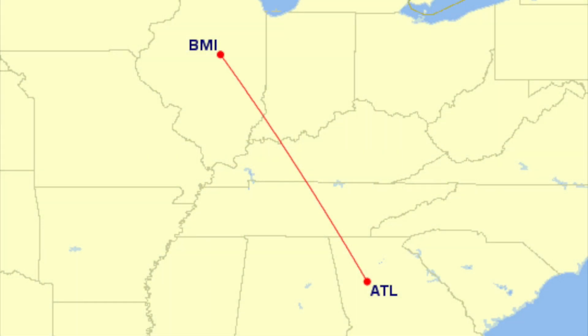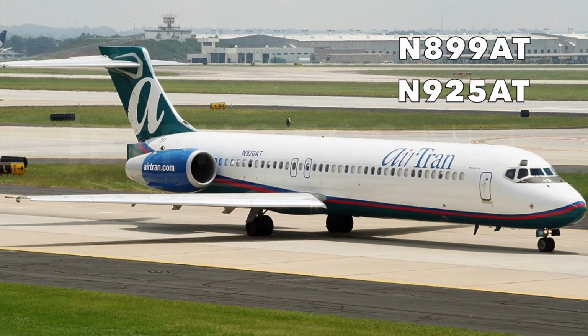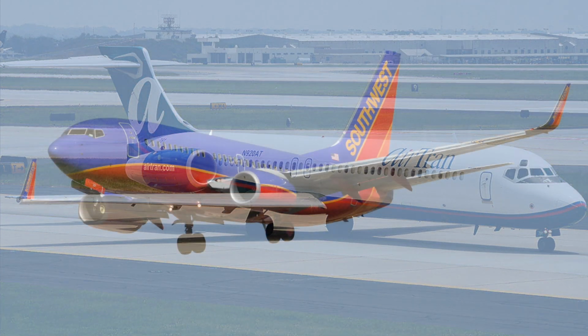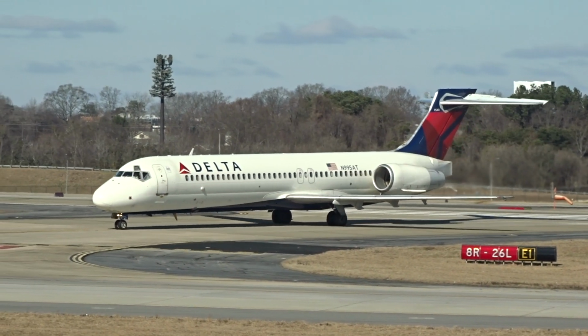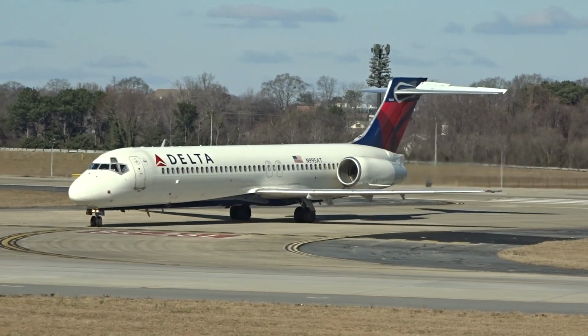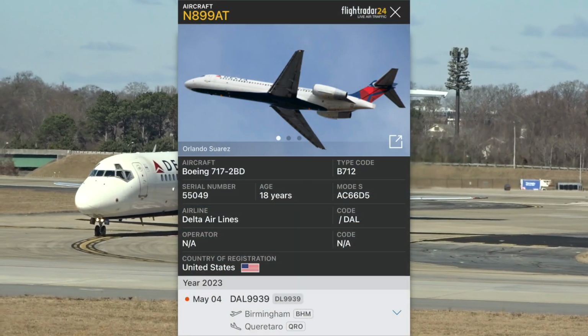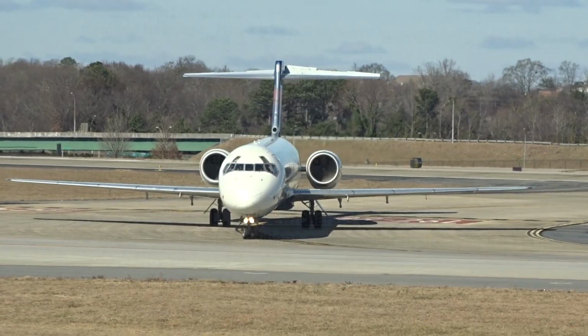This trip took us from Bloomington to Atlanta and back on the 717-200, N899AT to Atlanta, and N925AT back to Bloomington. AirTran merged with Southwest in 2014, but all of their 717s went to Delta Airlines, and that's where both of these planes are right now. However, 899 is currently stored in Querétaro, Mexico since May 4th.